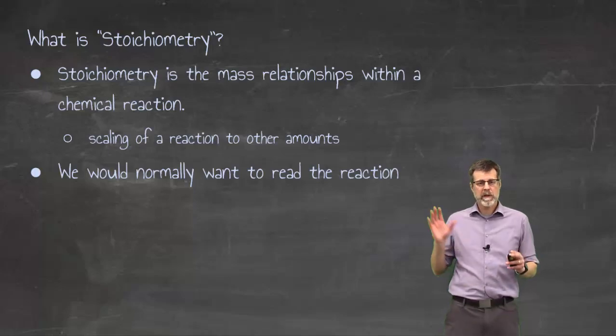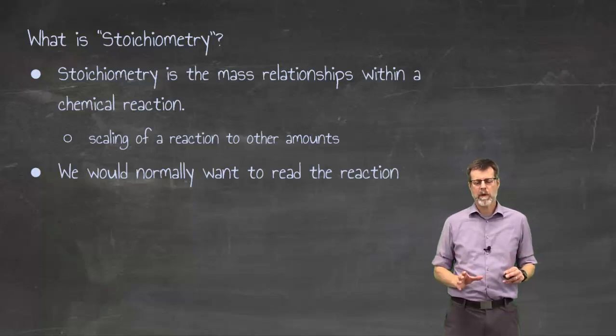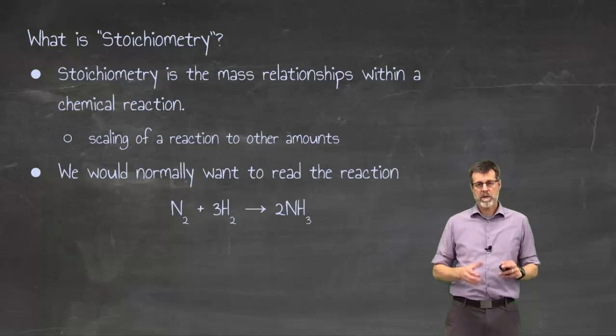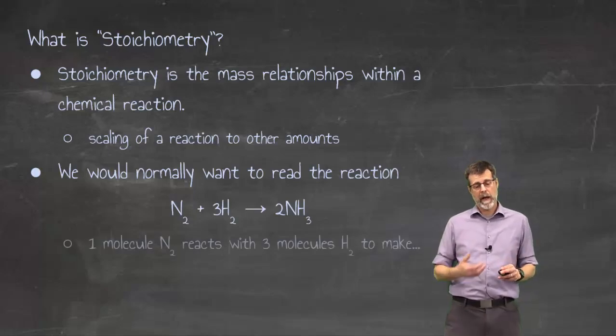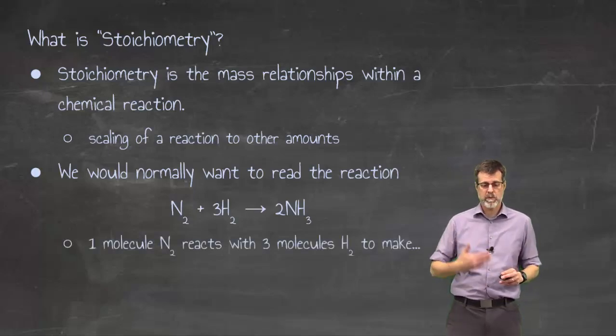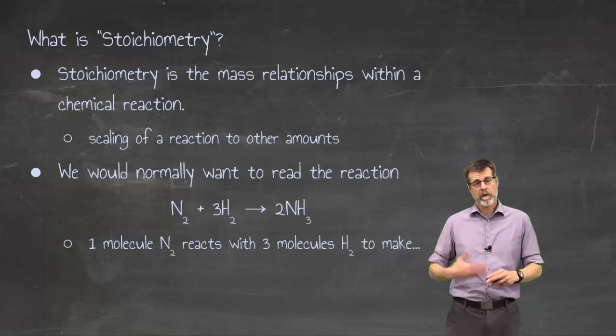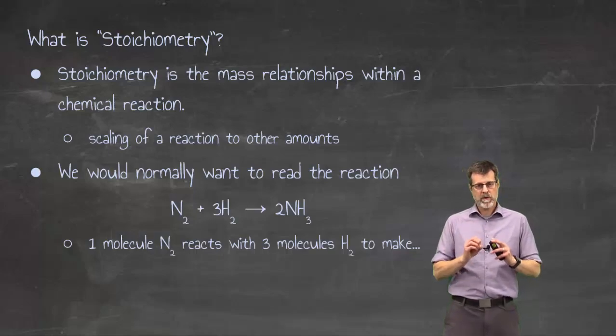Okay, so normally we would read the reaction. You don't really need to write this part down. If I took a reaction though, I would probably very comfortably read it as 1 molecule of nitrogen reacts with 3 molecules of hydrogen to make 2 molecules of NH3, which is ammonia. And we're pretty comfortable with reading a reaction that way. We're going to have to flip that though in a few minutes.